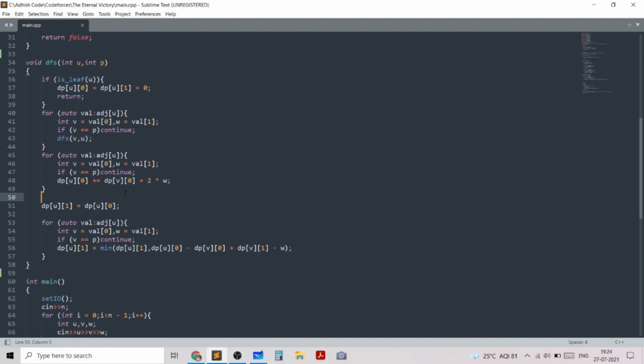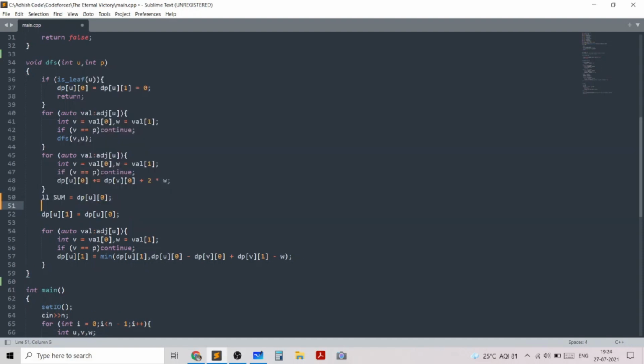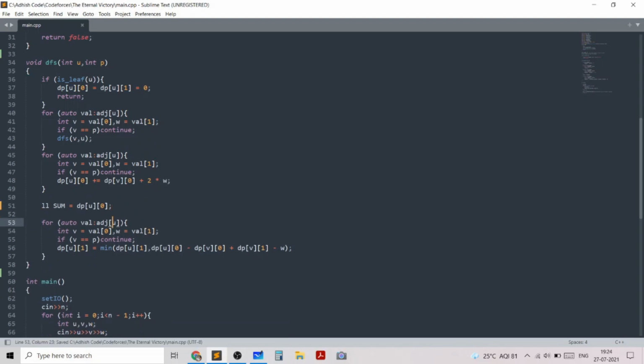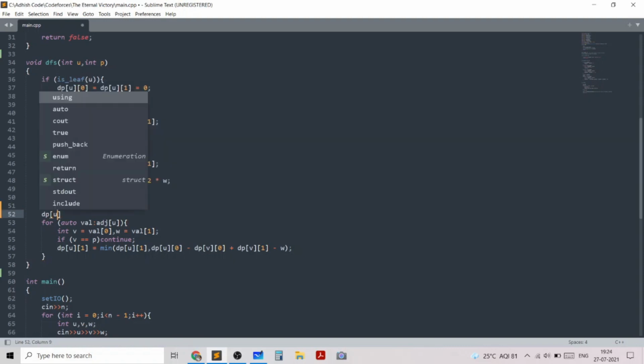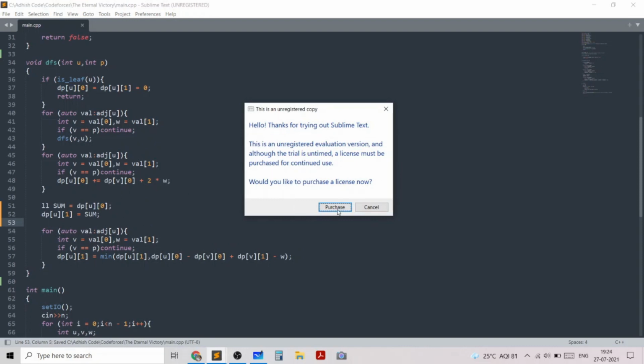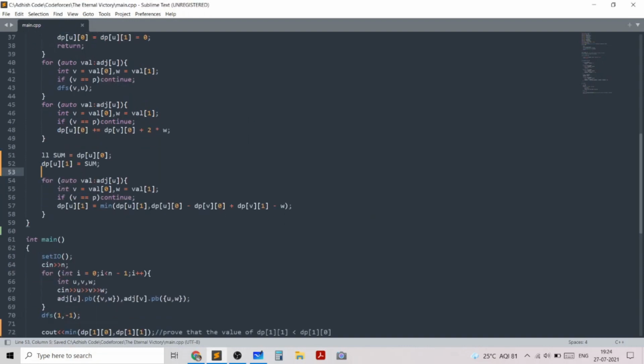So that's actually a sum. So we can define sum to be equal to DPU0. And based on sum, we can initially set DPU1 to be sum, and then take DPU1 as the minimum of what it was before, and this changing of terms which I've just mentioned.